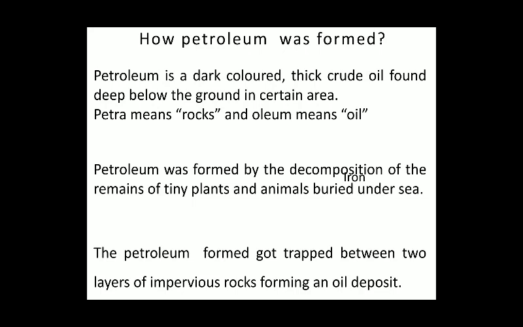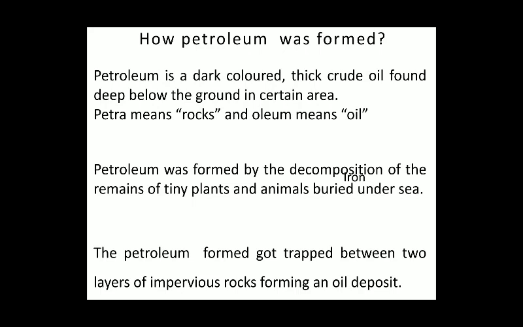How was petroleum formed? Petroleum is a dark colored, thick crude oil found deep below the ground in certain areas. The word petroleum is made up of two words: petra means rocks, oleum means oil.